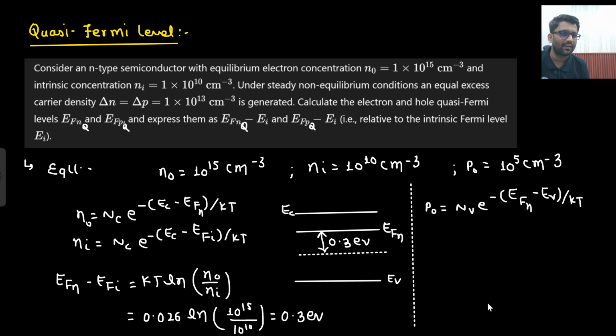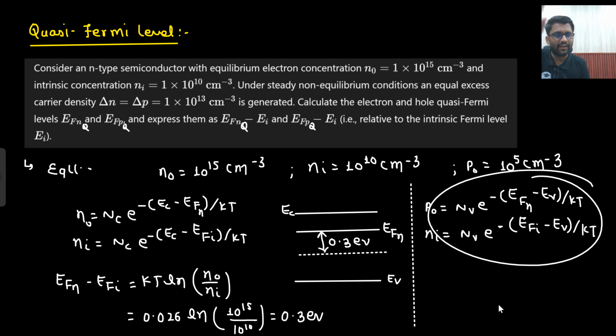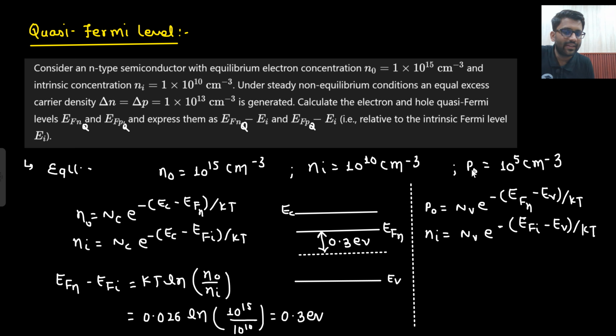So I am putting EFN here, right? And what will I get? Ni is equal to Nv e to the power minus (EFI minus Ev) by kT. This will be your Ni, the intrinsic carrier concentration. Are you able to understand this point? This formula I am applying only for n-type. In n-type, will there be holes? Yes, there will be holes.